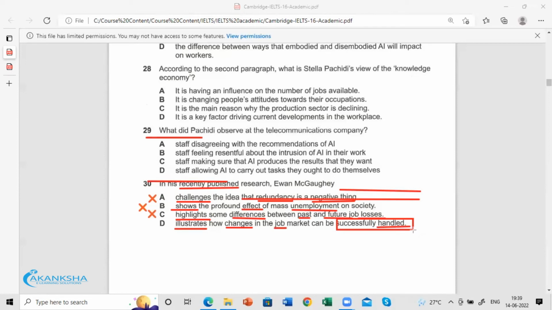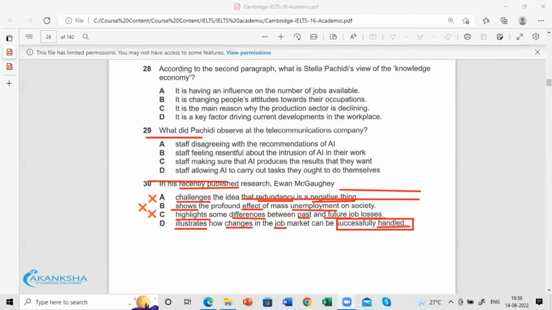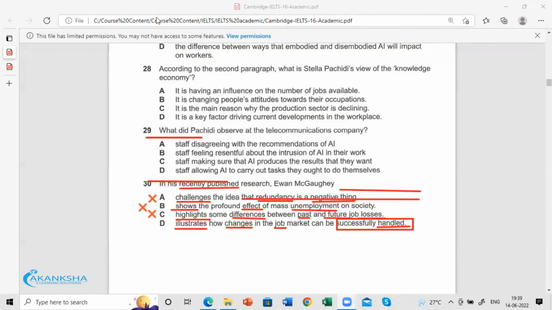Yes, that's what we have to identify here. I hope it is clear. That's one type of question in section 3 that we have discussed. All of you? Yes.